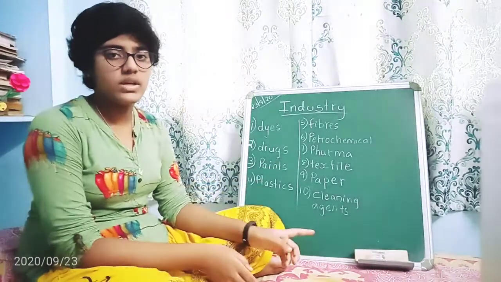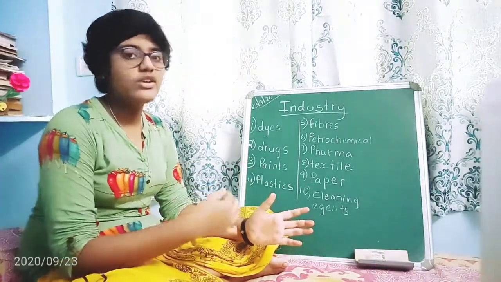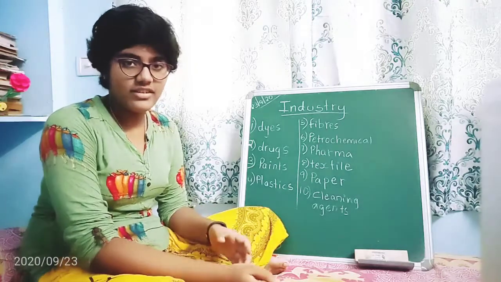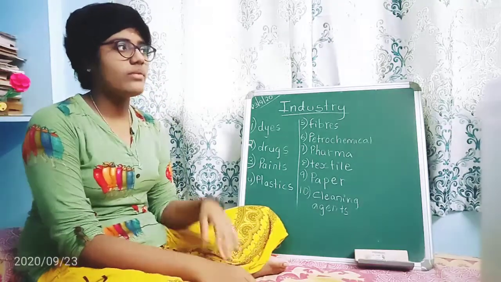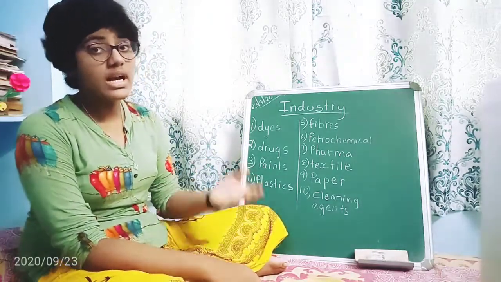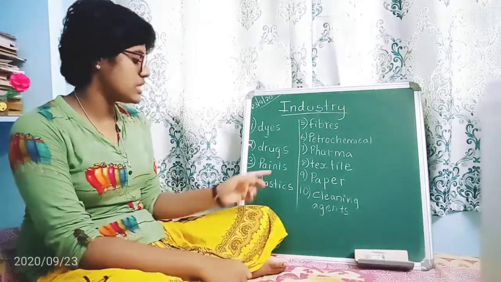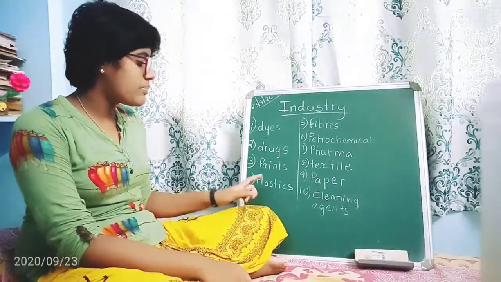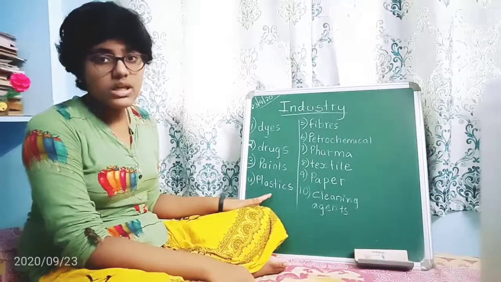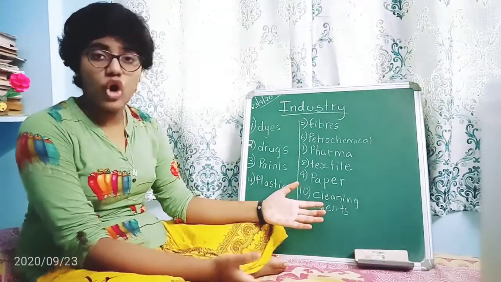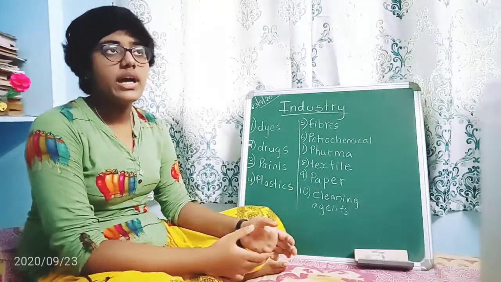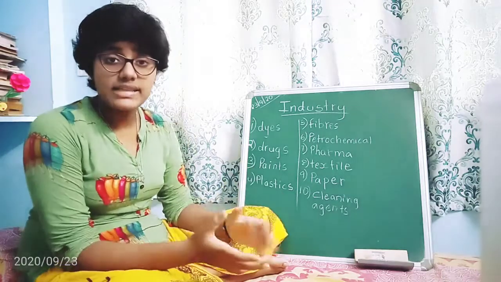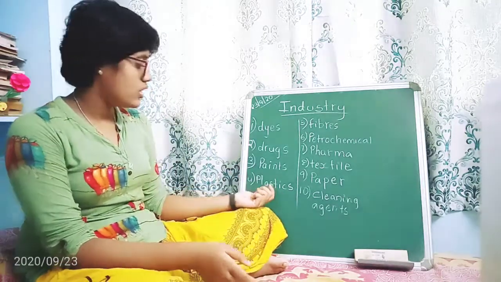You know paints. If you are any big artist, you know about it, right? If you paint with the brushes, and where drawings will do, and even crayons, colors. So these all comes under the paints. Next comes the plastic. You know plastic covers, plastic dolls, toys, and plastic buckets, boxes. Many things we can find through plastic.